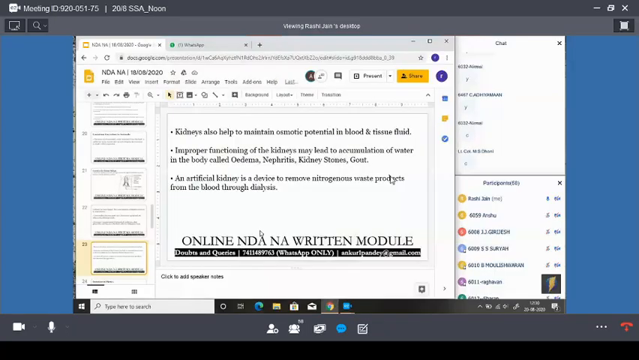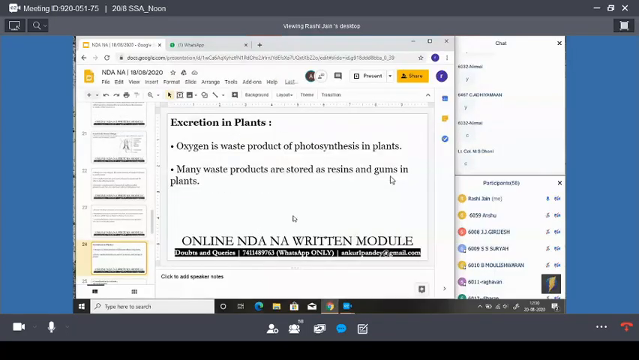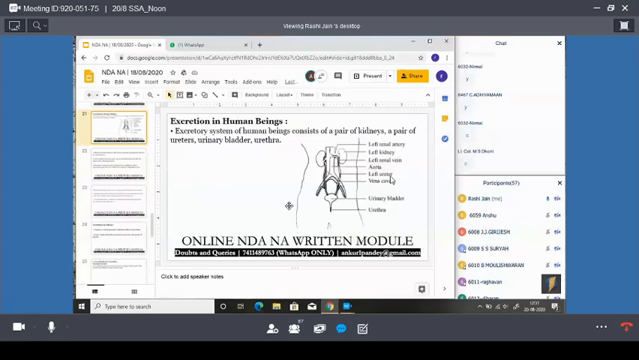Now, next is excretion in plants. Let's see excretion in plants. Oxygen is a waste product of photosynthesis in plants. Next, many waste products are stored as resins and gums in plants. In plants, many waste products are stored in the form of resins and in the form of gums. Okay. Here the excretion is completed.